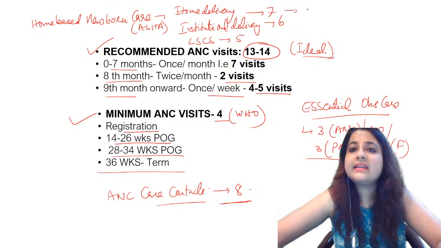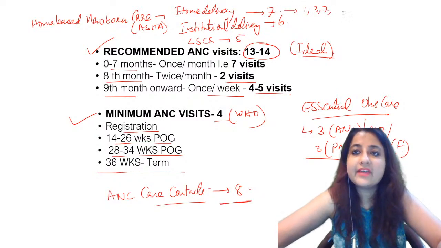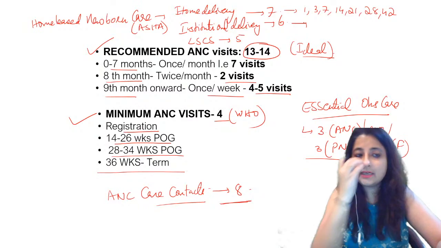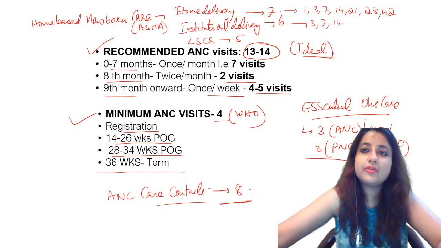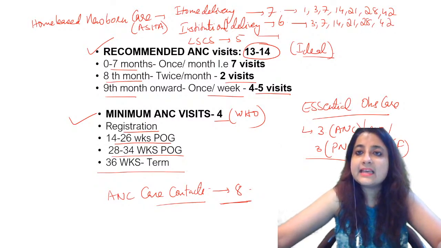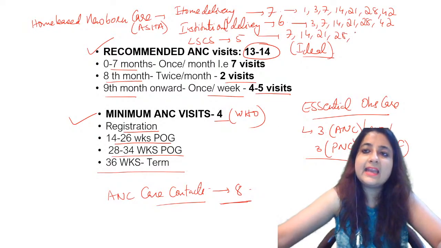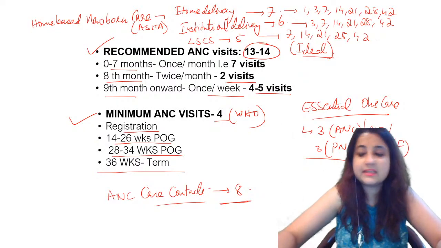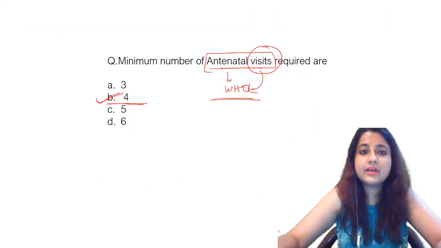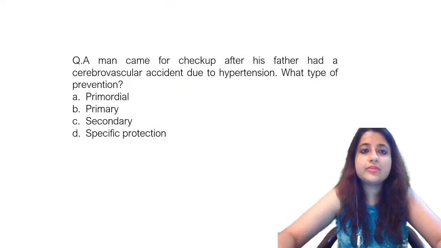Okay, so how many does this make? 1, 3, 7, 14, 21, 28 and 42. In institutional deliveries just remove the 1 out of it: 3, 7, 14, 21, 28 and 42. Okay, and in LSCS remove the 3 also: 7, 14, 21, 28 and 42. Okay, so these questions can definitely come in your examinations and they are very, very important. So here my answer was 4. Let's go to the next one.